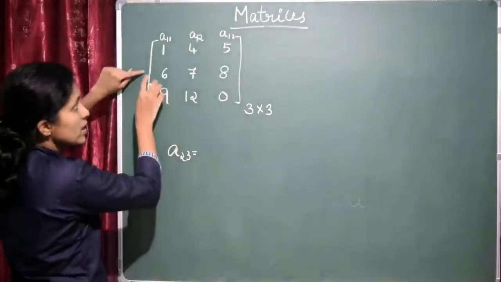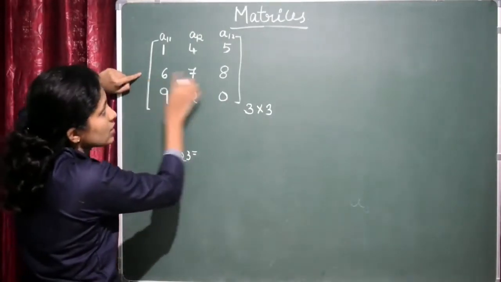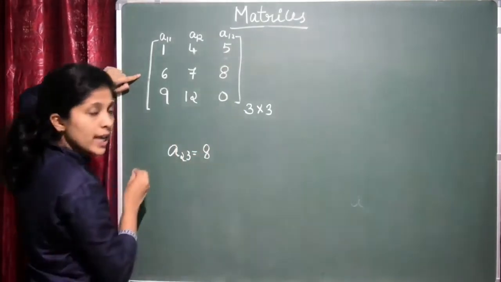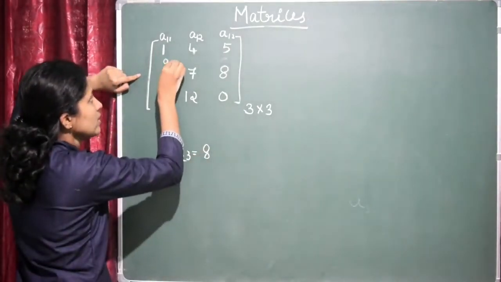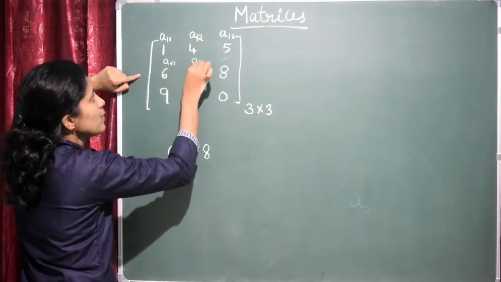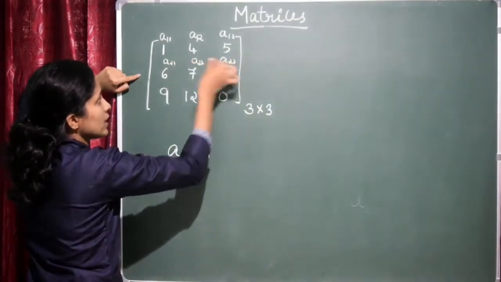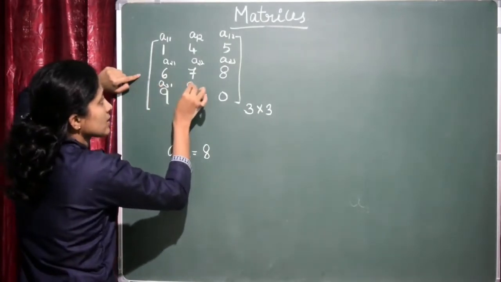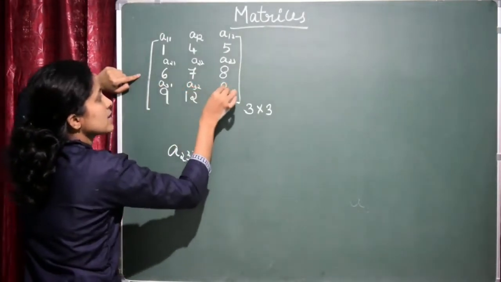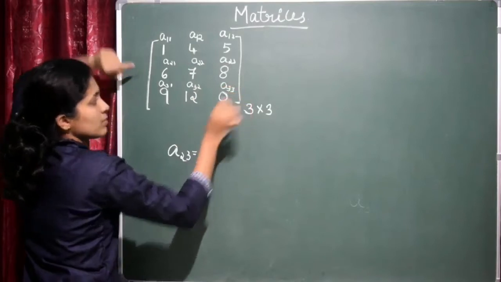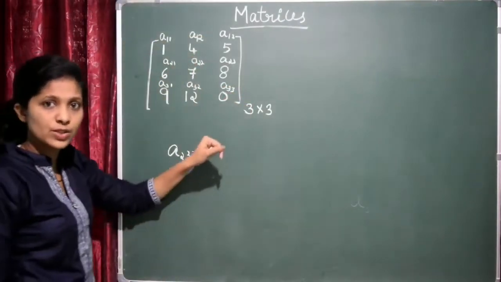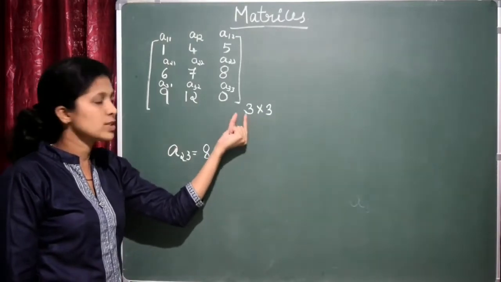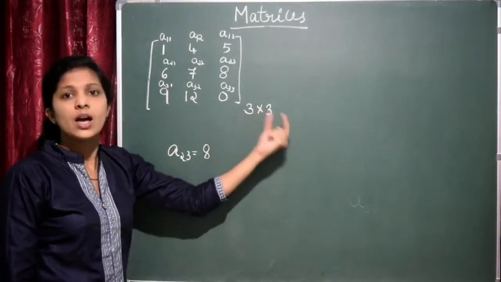What is the second row? This is the second row, right? And third column is this one. So this will be the element A23. A23 will be 8. So this is A21, right? This is A22 and this will be A23. Next it will be the element in the third row and the first column. This is the third row, second column. This is the third row, third column. That is A33. I hope you understood this one. Matrix is an arrangement of numbers. Order is first you have to write the number of rows into number of columns.